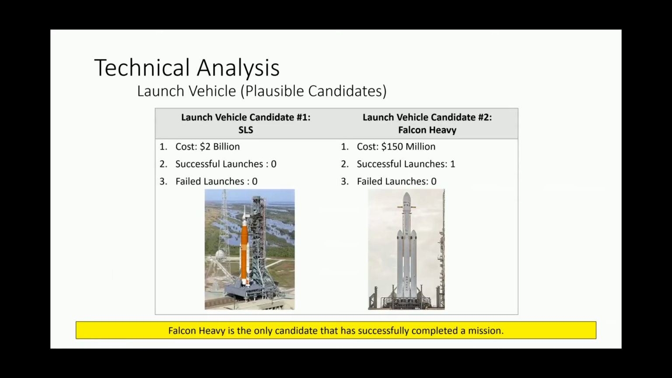As seen in previous slides, the Delta IV Heavy was not capable of delivering the mass we needed. Because of this, we moved up to two stronger launch vehicles, the SLS and the Falcon Heavy. We chose the Falcon Heavy because it costs a lot less and it also has a successful launch.